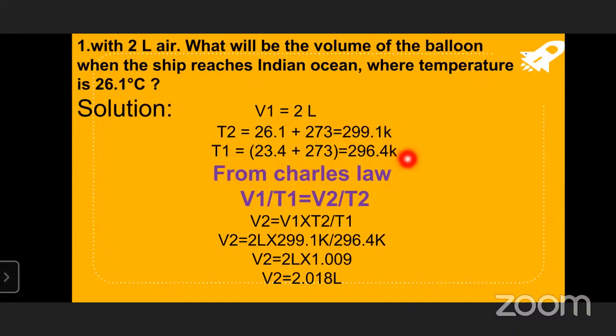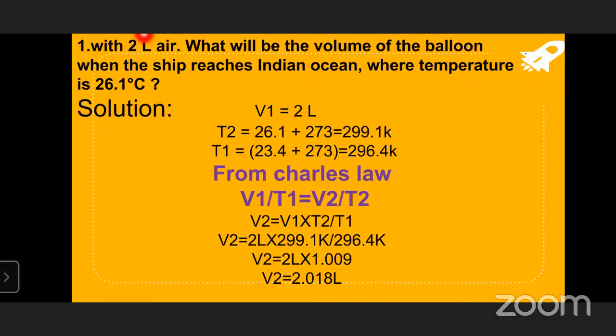From Charles law, V is proportional to T, so we can apply the formula V1 by T1 is equal to V2 by T2. Then V2 is equal to V1 T2 by T1. V1, the initial value, is 2 liters. T2 is 299.1 and T1 is 296.4. By doing the simplification and calculation, we get 2.018 liters.